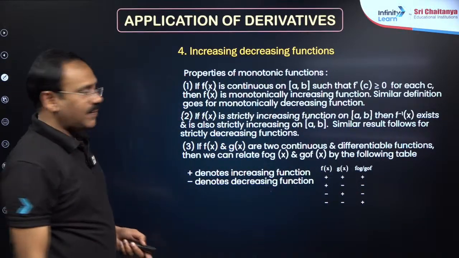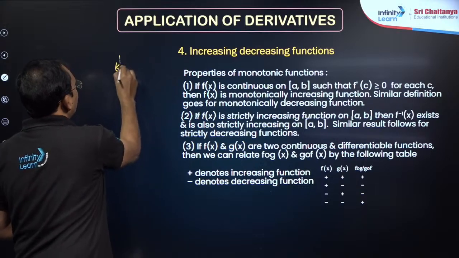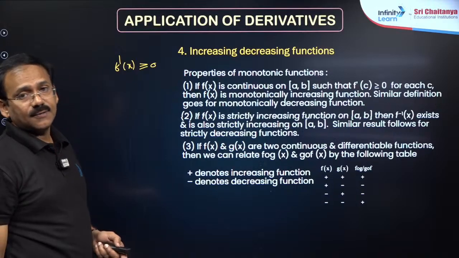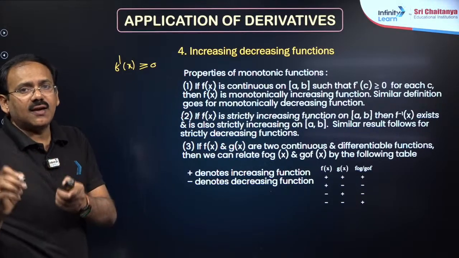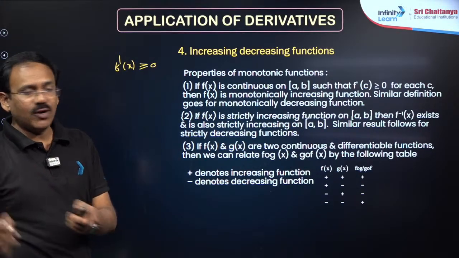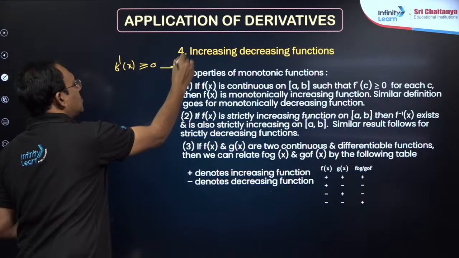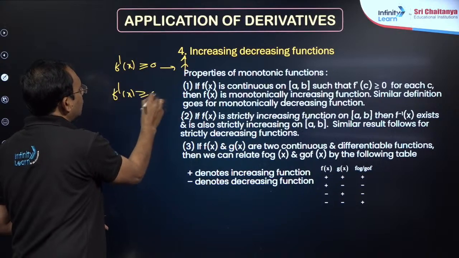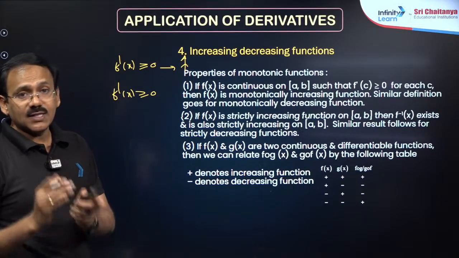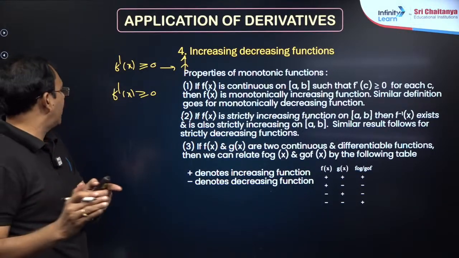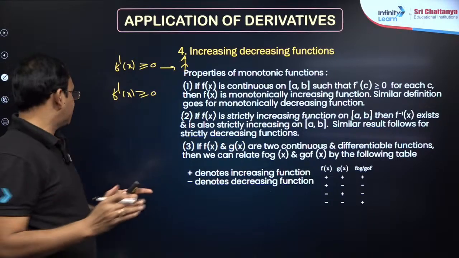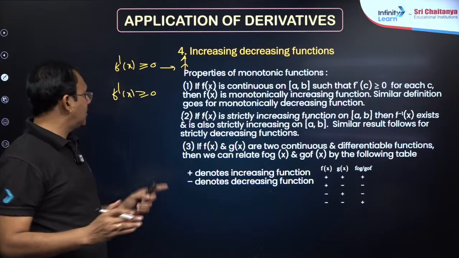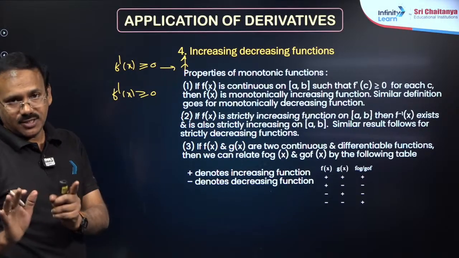In an interval, increasing means f dash of x is greater than or equal to 0, where equal to 0 happens here and there, at discrete points, not an interval, and we can say that the function is strictly increasing. If f dash of x is greater than or equal to 0, where equal to 0 happens over some interval, then definitely you can say increasing, not strictly increasing.